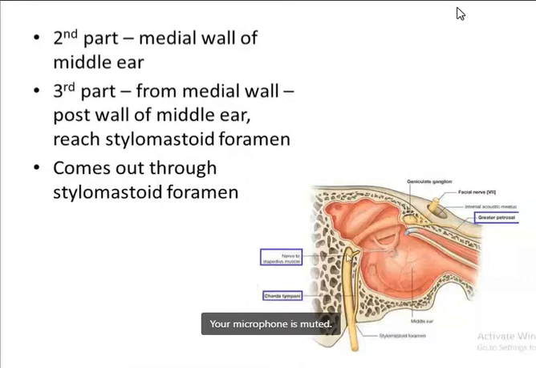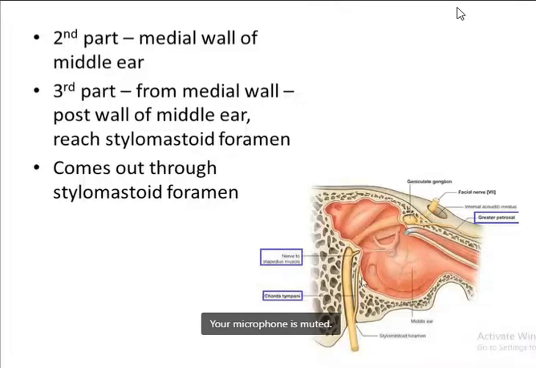Within the vertebral part of the facial canal, it gives rise to two branches. You can see here, this is the nerve to the stapedius muscle, because within the middle ear cavity lies the stapedius muscle. So the stapedius muscle is supplied by a branch from the facial nerve within the facial canal. The other nerve is the chorda tympani nerve. Now this is the chorda tympani nerve.